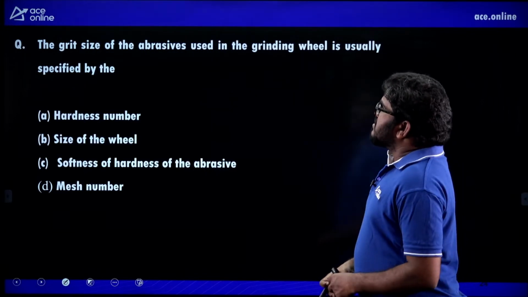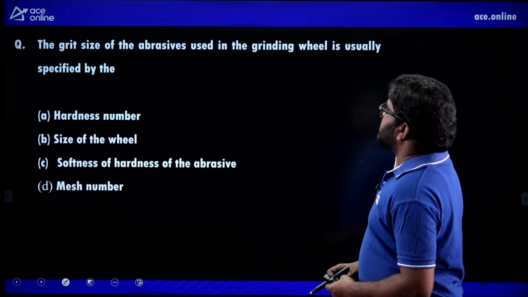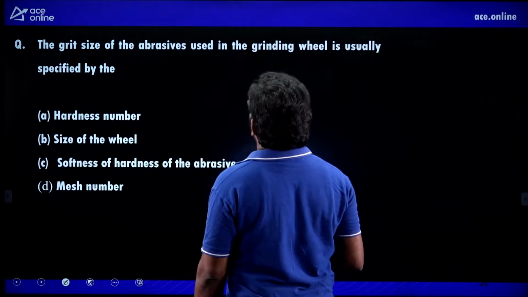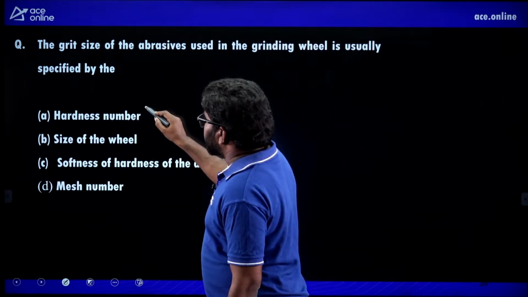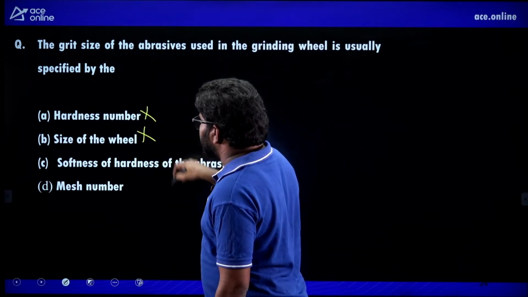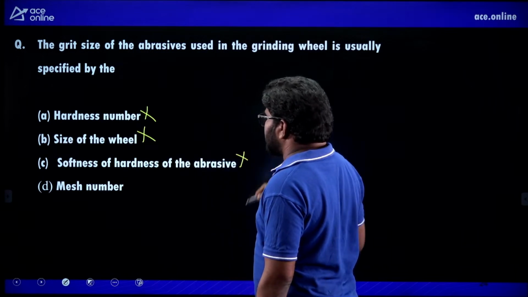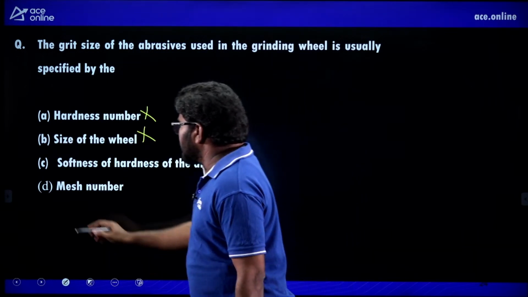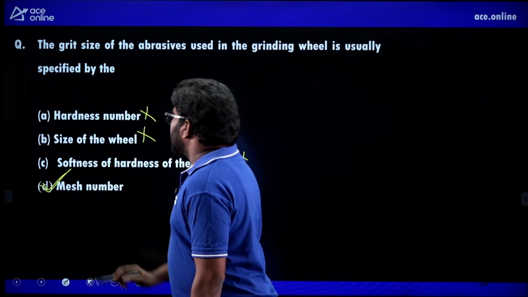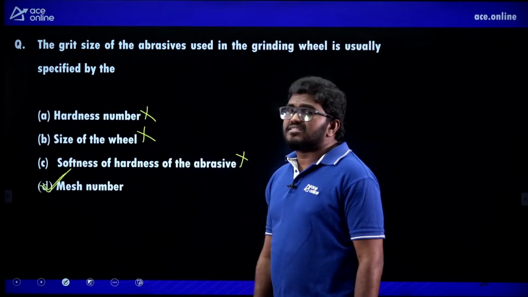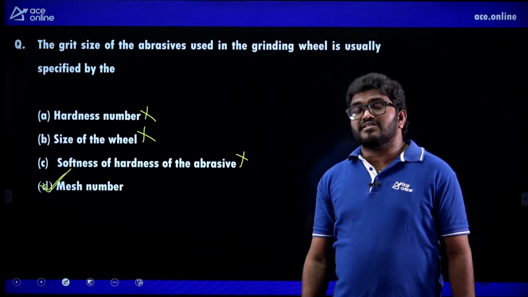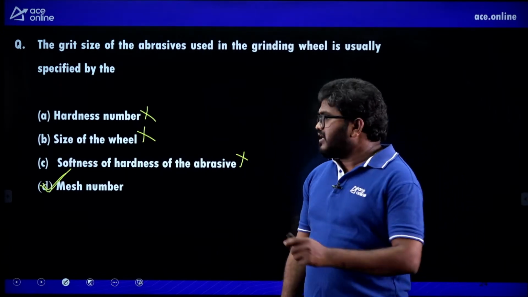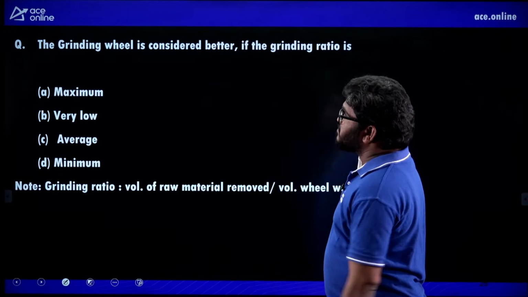Next, the grit size of abrasives used in the grinding wheel is usually specified by. It won't represent the hardness number, it won't represent the size of the wheel, it won't represent the hardness of the abrasive, but it will represent the mesh number. The grit size represents the mesh number. So D is the correct answer.